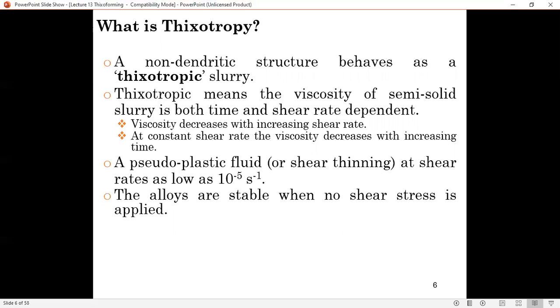And at a constant shear rate, the viscosity decreases with increasing time. For materials, not toothpaste but metals, if you shear it at a constant shear rate, the viscosity will change with increasing time because of heat transfer. Because of the heat transfer, the semi-solid metal actually turns into solid. This pseudoplastic fluid shows shear thinning at a shear rate as low as 10 to the minus 5 per second.